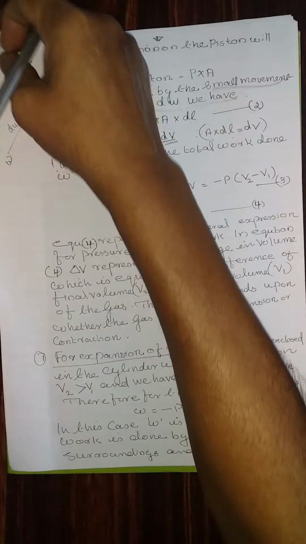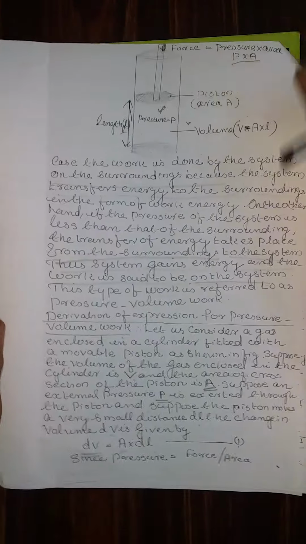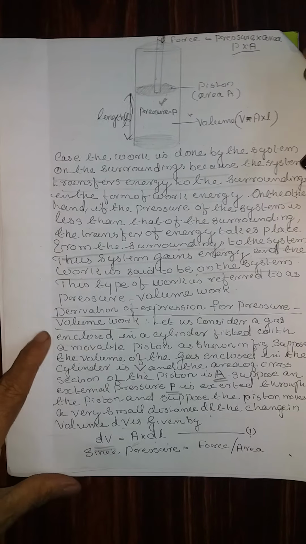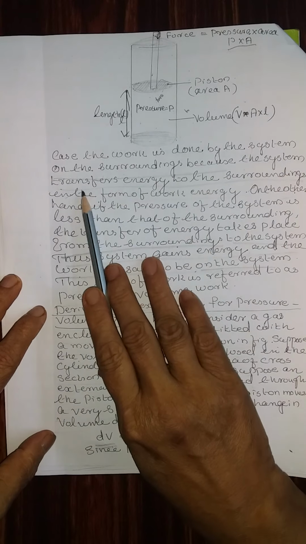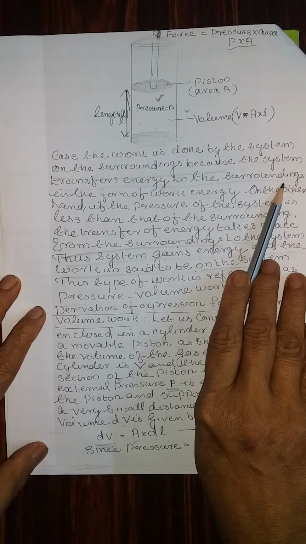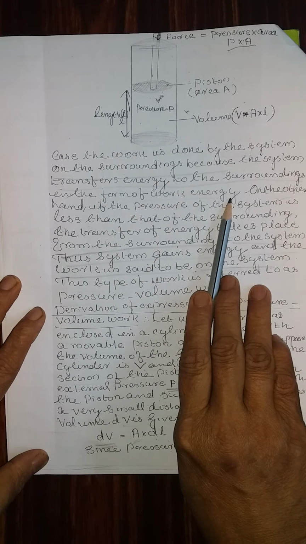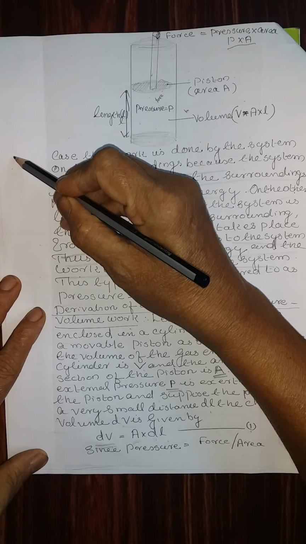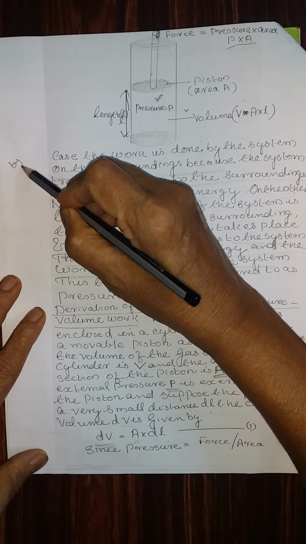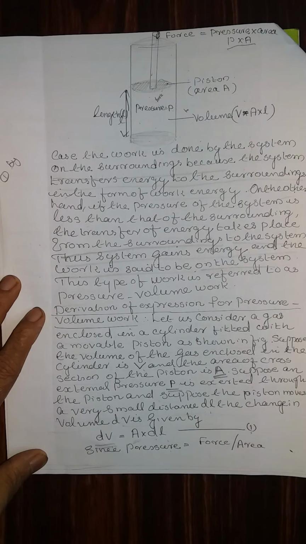Now, in this case, the work is done by the system on the surrounding because the system transfers energy to the surrounding in the form of work energy. That means the system is doing the work by itself, or work done by the system. That is the first case: the work is done by the system.